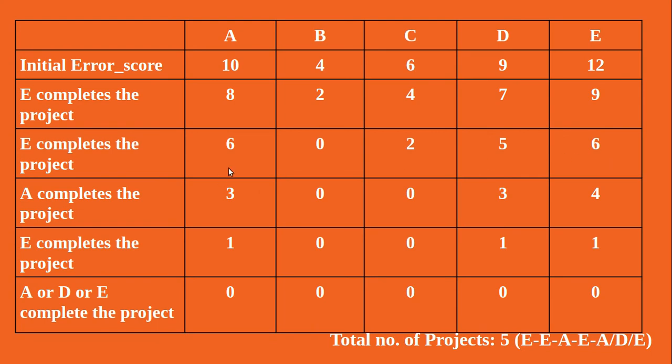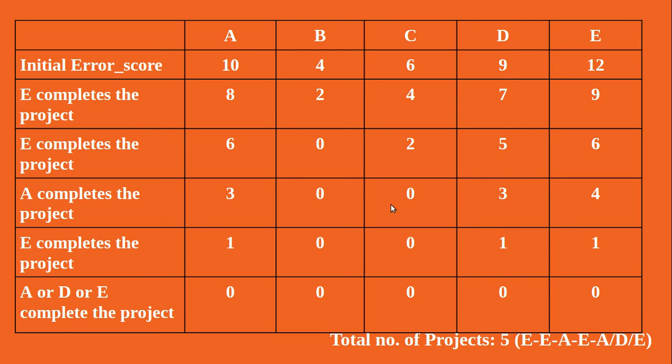Here A and E both have the same error score, and that is the maximum, 6. So you can select either A or E, it doesn't matter, but here I select A. A is selected to complete the project, so its error score becomes 3 and the others' error scores respectively become 0, 0, 3, 4.